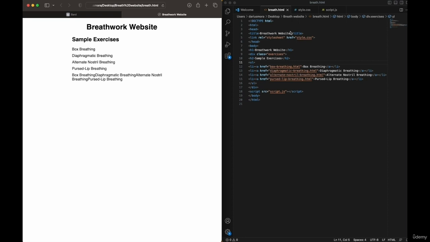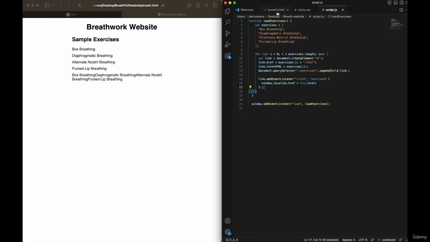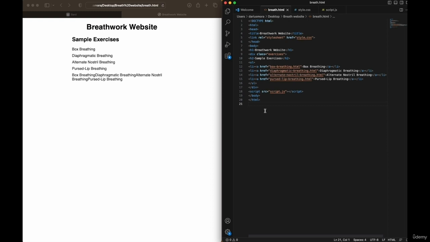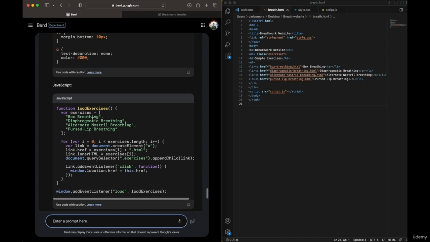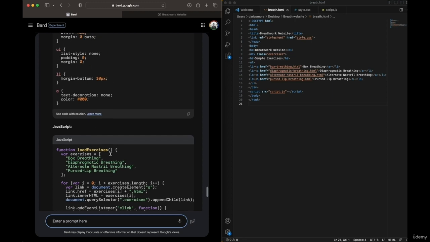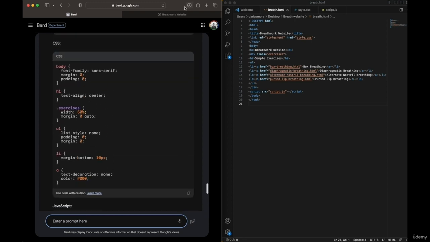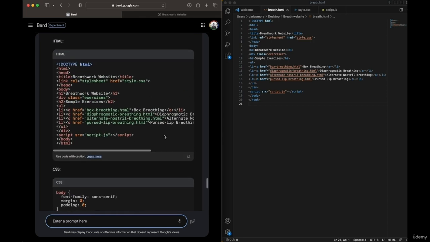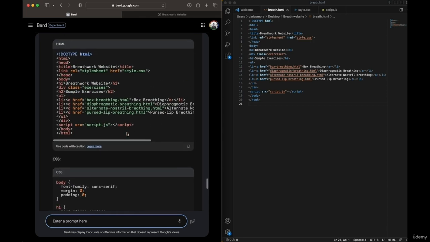Just the fact that you could generate HTML, CSS, and JavaScript code is absolutely impressive to me. To actually continue building on this website, it would require a deeper dive into understanding the code and learning it. Because so far we only used BART to generate all the code for us, and then we copy pasted it, and that was basically it. It doesn't do all of the work for us. If you wanted to dive deeper, you could start breaking down the code, start understanding, and actually start learning how to write code. That is the proper way to use BART.